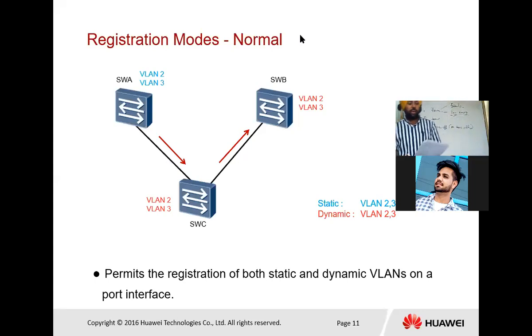Suppose we create VLAN 2 and VLAN 3, they will become dynamic, and when switch C sends traffic to switch B, they will also become dynamic. That means learn and advertise static and dynamic VLAN. That is what normal means. So only one way, the receiving interface.